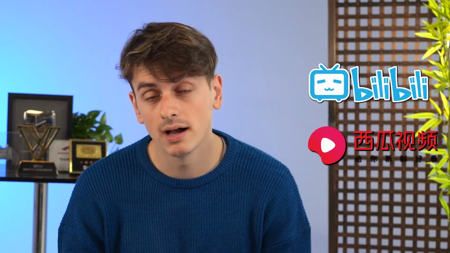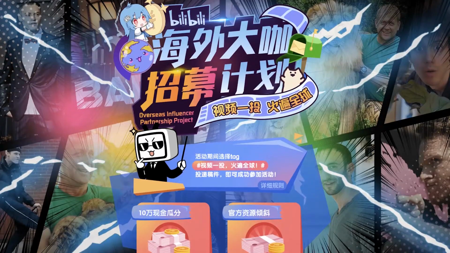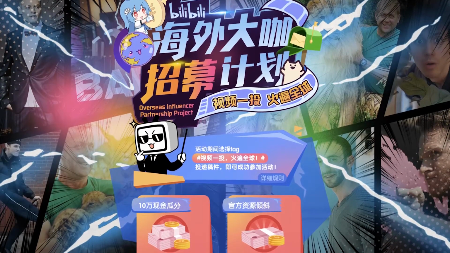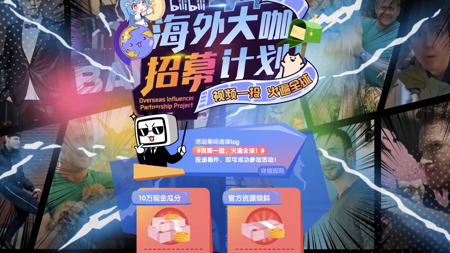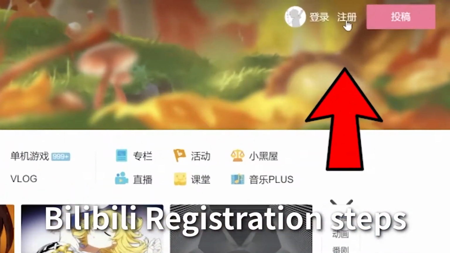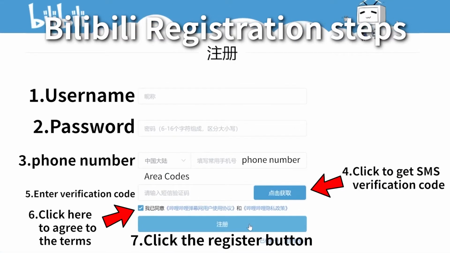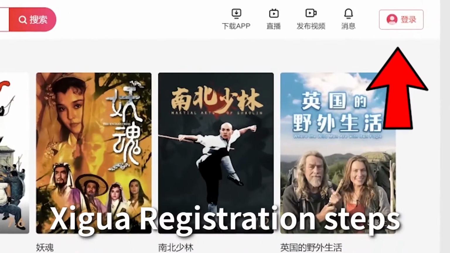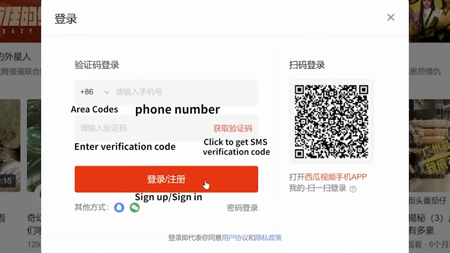Secondly, you'll want to go and register an account on these platforms. Now, I'm going to suggest Bilibili and Xigua firstly, because they are especially friendly to foreigners. In fact, they are actively trying to get Chinese people to get their foreign friends to join the platform, which is kind of funny to me. So go over to the websites, click the register button, and if you need to translate the web page, then go ahead and do that. However, sometimes they do have a badly translated page where you should be able to work it out yourself.